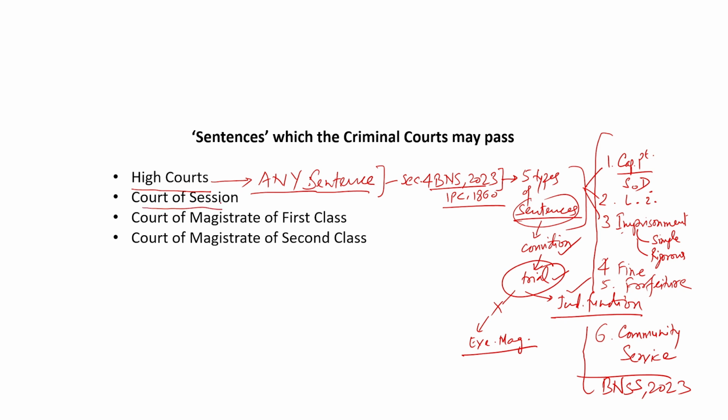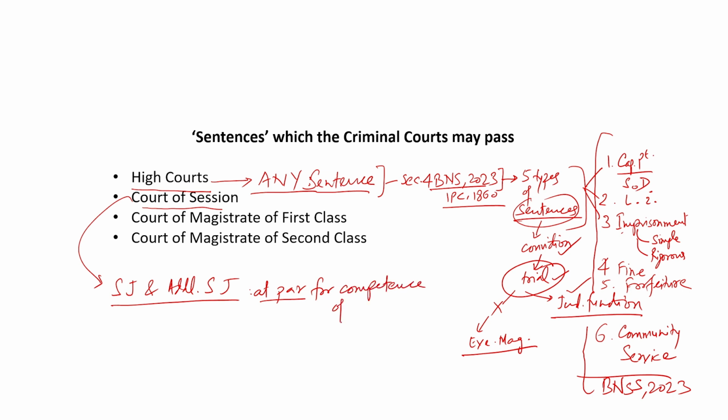Court of Session, section 22(2) says a sessions judge or additional sessions judge may pass any sentence. So, the first thing you must notice here is that the sessions judge and additional sessions judge have been kept at par for the competence of sentencing, though the sessions judge would be the senior most among the additional sessions judges in a sessions division.